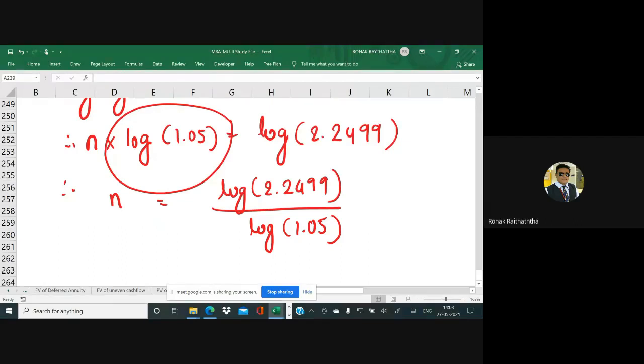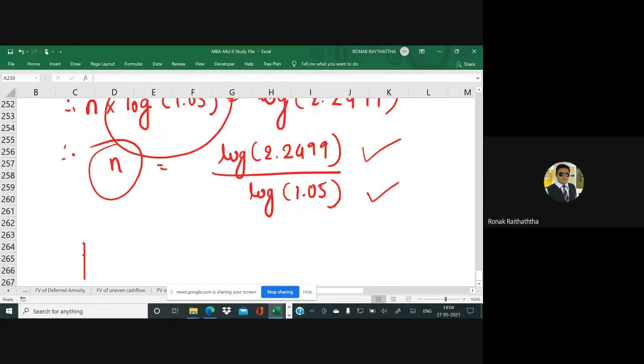Do not do that, do not cancel off this log. Whether it is on top or bottom, you can't just remove it. No, we'll be taking the log of the numerator, we'll be taking the log of the denominator, and whatever numbers we get, we'll find the n from that. So therefore n equal to, first take the log of the numerator.